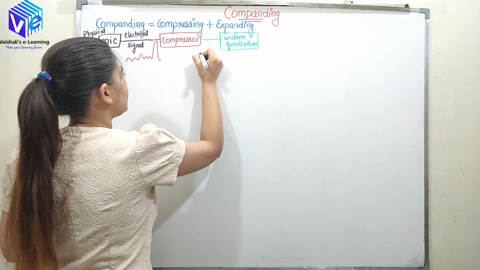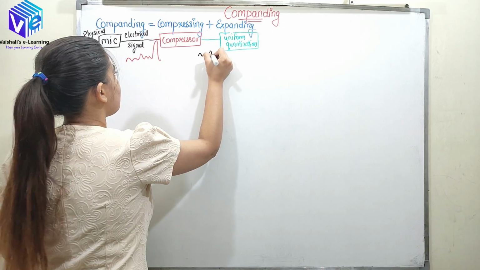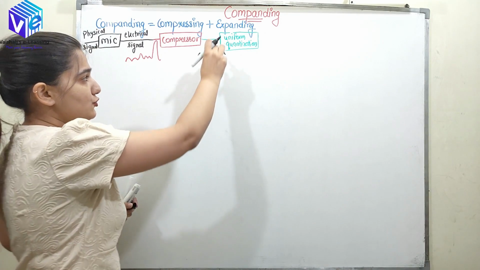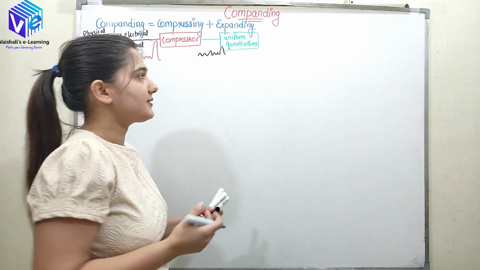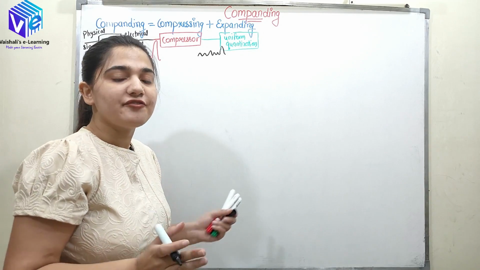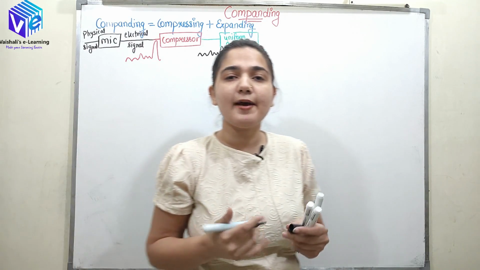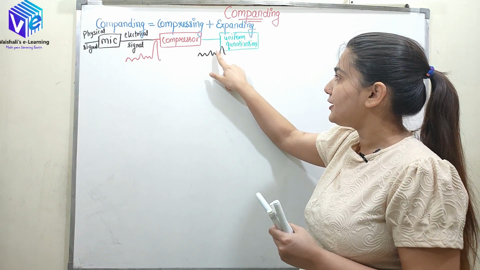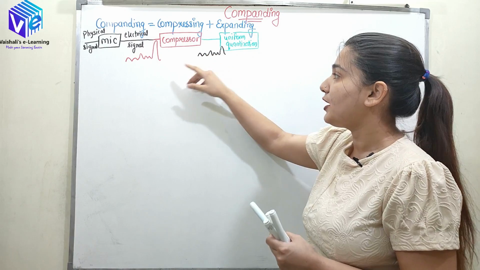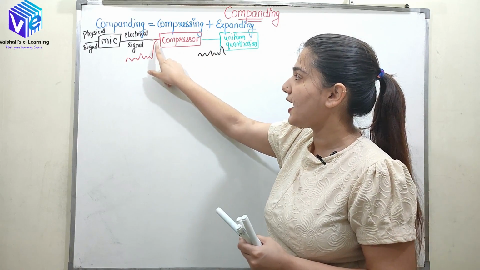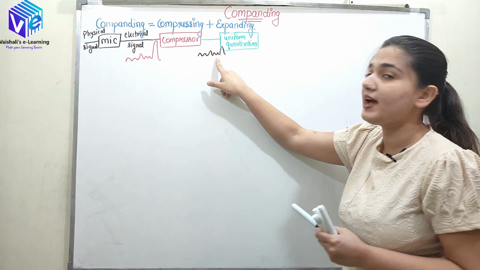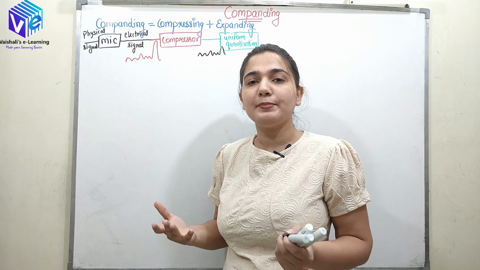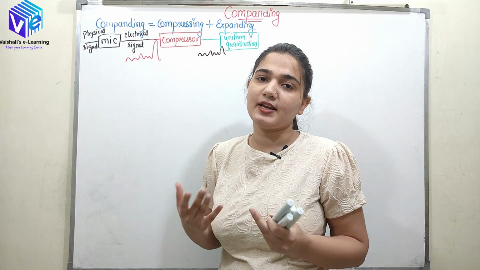The signal will look like this. It will compress the signal, so it is compressing only the higher amplitude part. You can see the higher amplitude has been compressed and there was not much effect on the lower amplitude. Actually the lower amplitude got amplified. This is why both of the amplitudes look the same. Here we have a huge difference between high amplitude and low amplitude. Here we don't have that much difference. So what is happening? The dynamic range has now reduced.